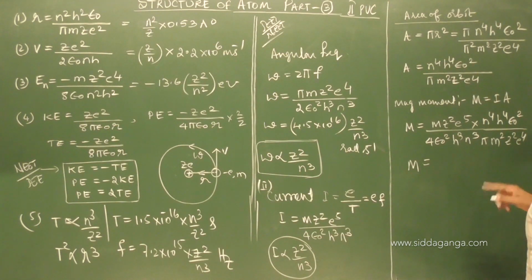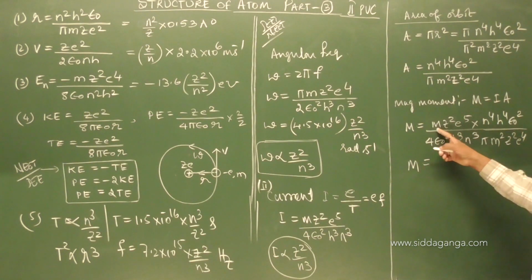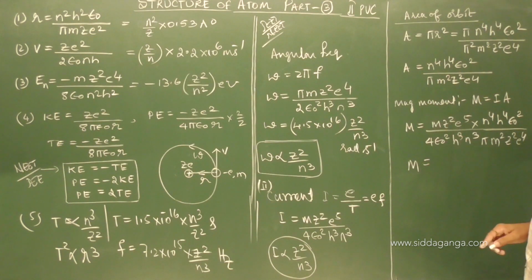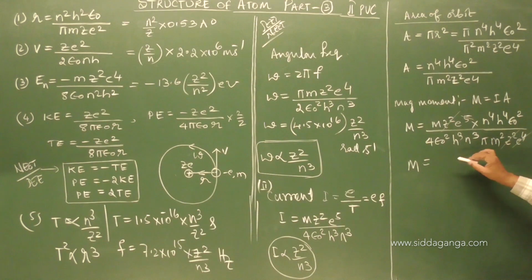So n square h square pi r square, one 4 is missing. So m square, m, current expression m z square e to the power of 4, one m remains. Here you see z square cancels, one e remains, h cube with h power 4, n cube with n power 4, one n remains, pi remains.